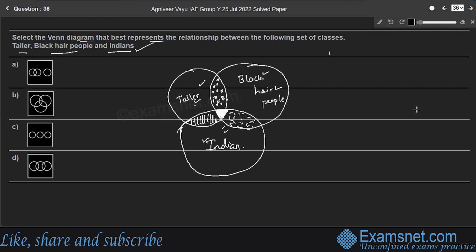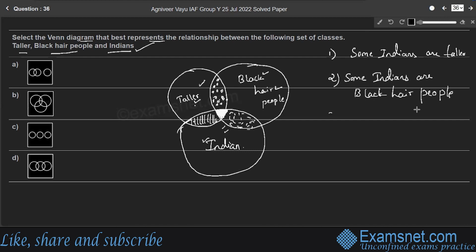So I'll write the first case. Some Indians are taller. With respect to Indians, we'll consider taller. And some Indians are black hair people. Thirdly, some black hair people are taller, right?